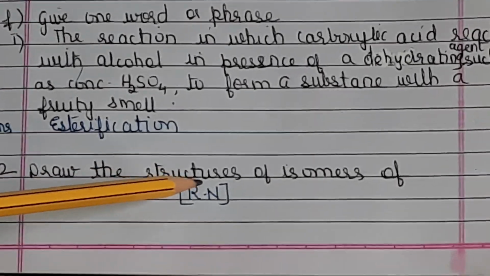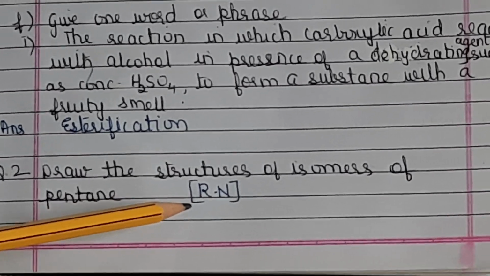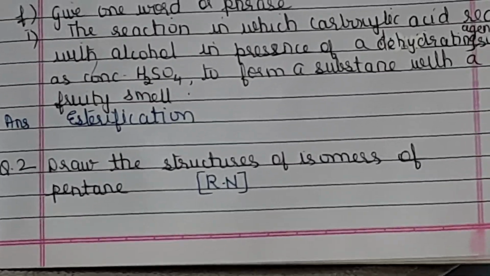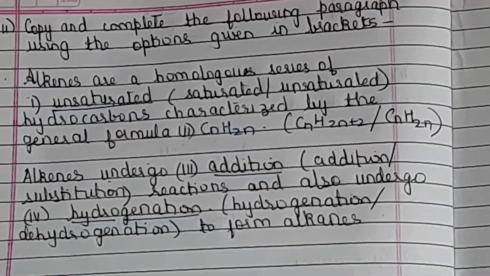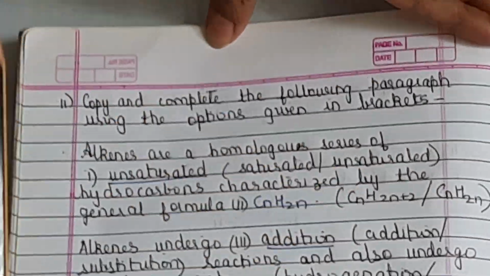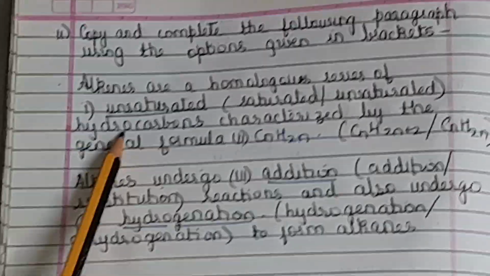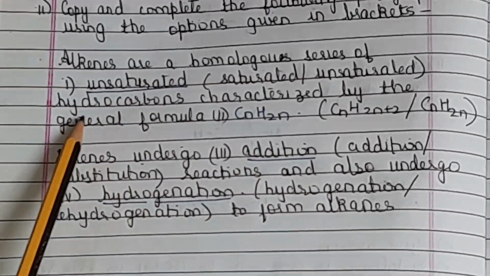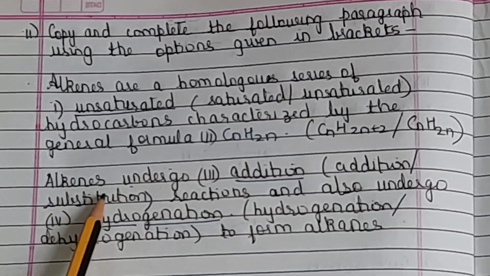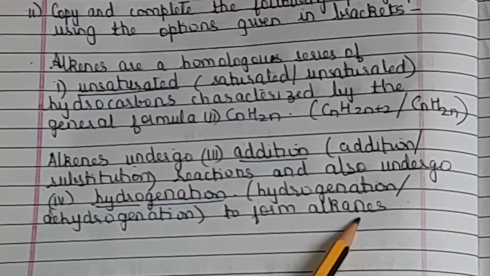And draw the structures of the isomers of pentane. We have done it, so you can write it. So 3 isomers you will draw, that is n-pentane, iso and neo. Now we will move to the next page. Now this is our last question: copy and complete the following paragraph using the options given in brackets. Alkenes are a homologous series of unsaturated hydrocarbons characterized by the general formula CnH2n, and they undergo addition reactions and also undergo hydrogenation to form alkanes.